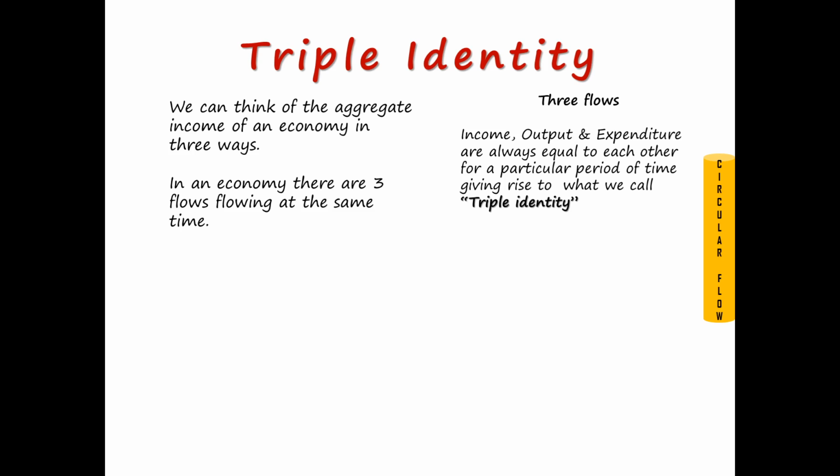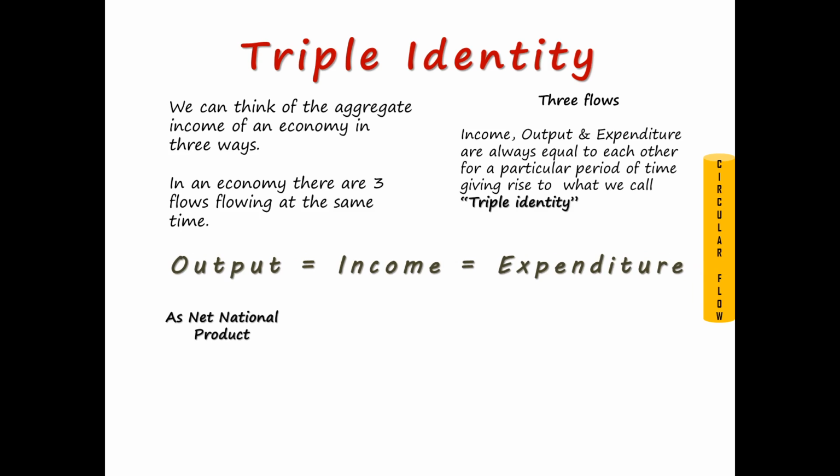So triple identity refers to the income flow, the output flow and the expenditure flow, which are always equal to each other for a particular period of time. Output is equal to income is equal to expenditure. Output as net national product method is the volume of commodities and services produced in a particular period of time.